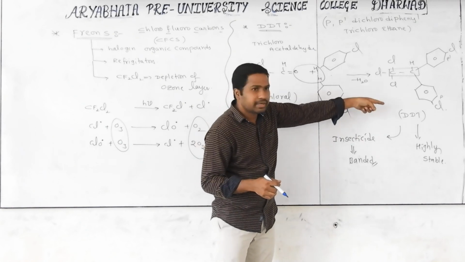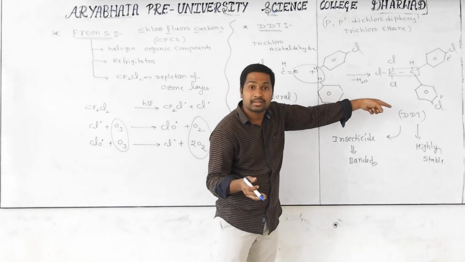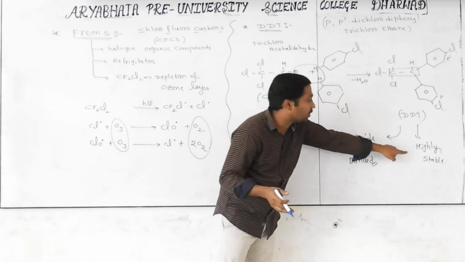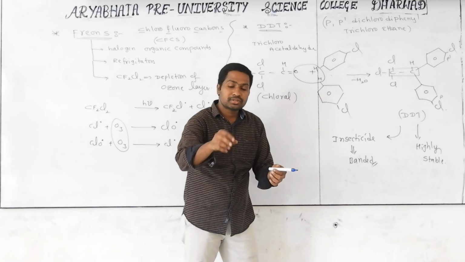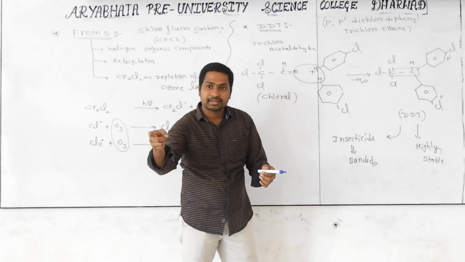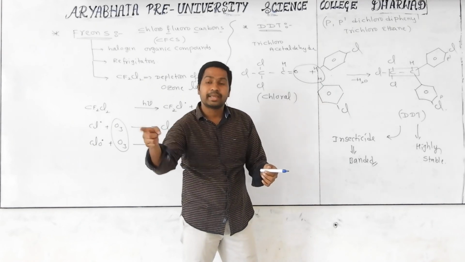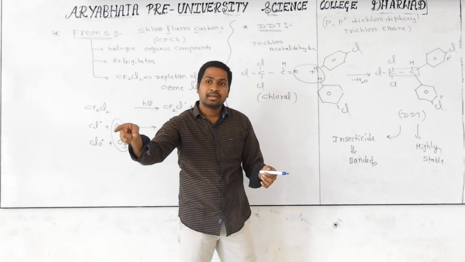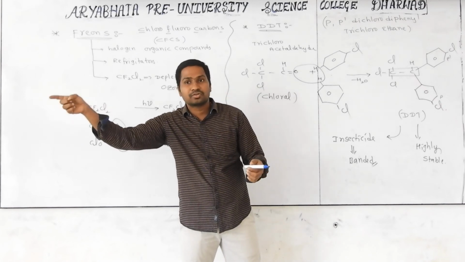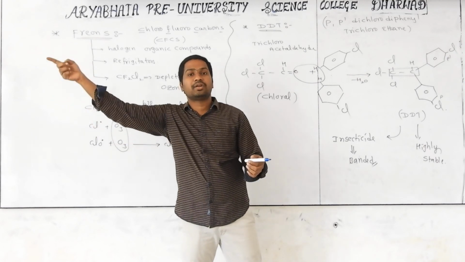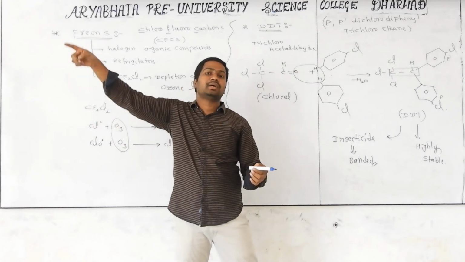Cockroaches eat it and die, but the compound does not decompose because it is highly stable. After dying, the cockroaches are eaten by, for example, rats, and the rats die. Again, rats are eaten by cats, and the cats die. Again, cats are eaten by dogs. The process goes on as a chain.